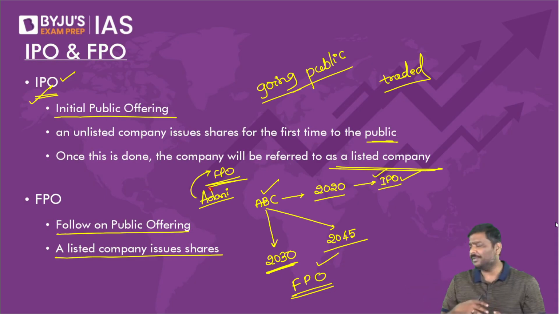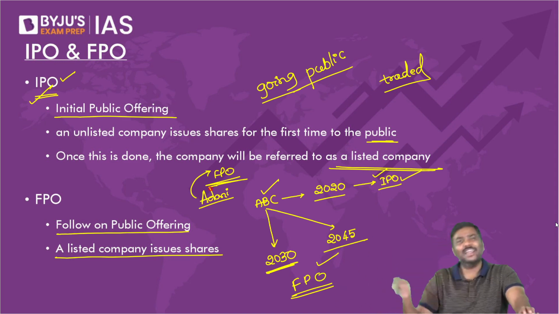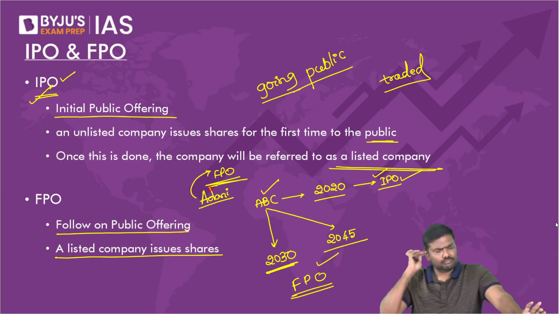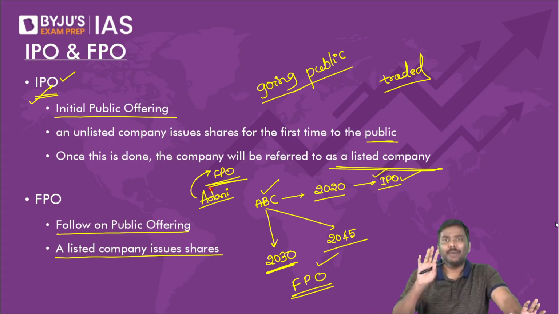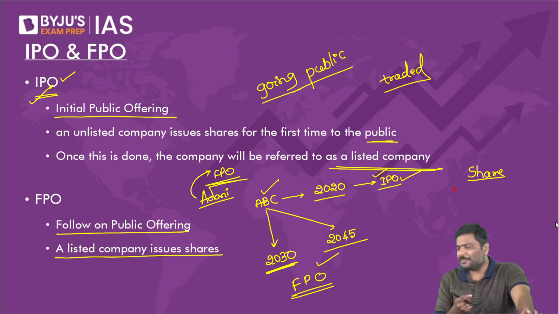Adani is already a listed company. It is already a listed company, right? Which means the shares of the company are already traded. Again, understand this. Many of you will say, sir, how do I know it is an IPO or FPO? I don't remember what happened. My dear, please tell me, once the report of Hindenburg was published, what happened to the share prices of the Adani Company?